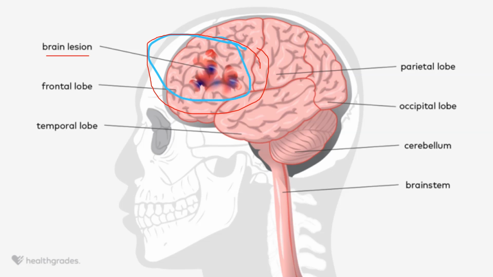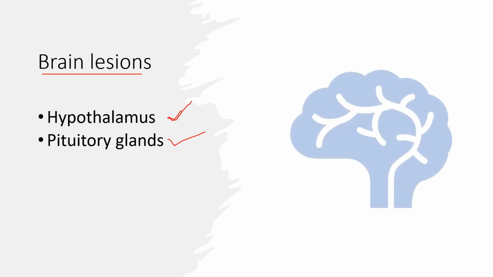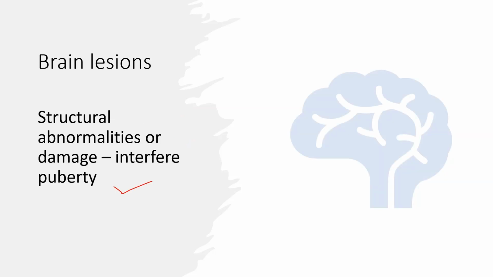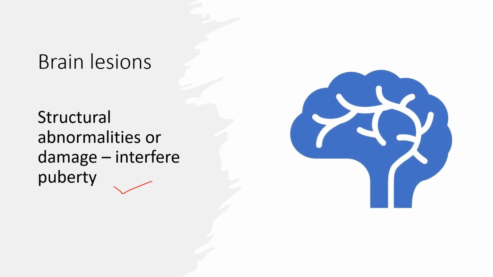The brain lesion interferes with the natural pathways responsible for controlling the onset of puberty. The lesions or tumors, or any other structural abnormalities in the brain region, that is in the hypothalamus as well as the pituitary gland region, result in the alteration of puberty.